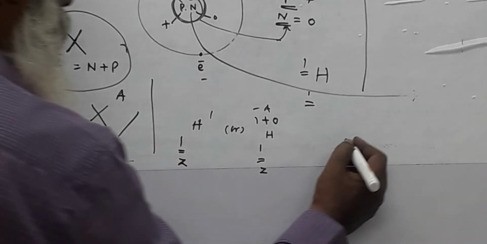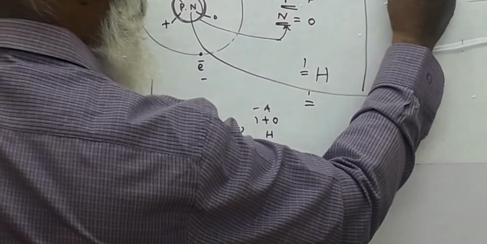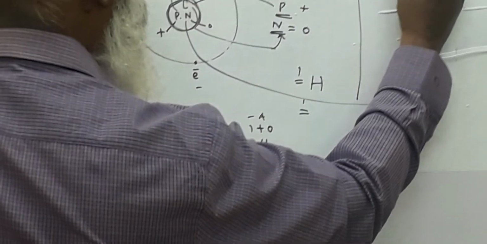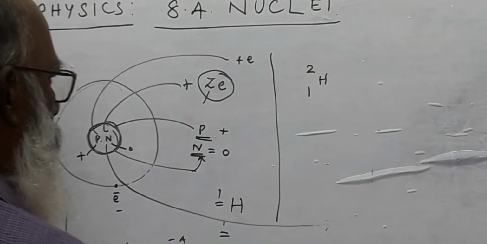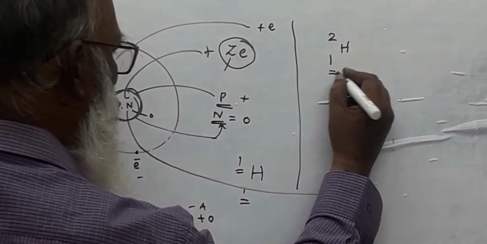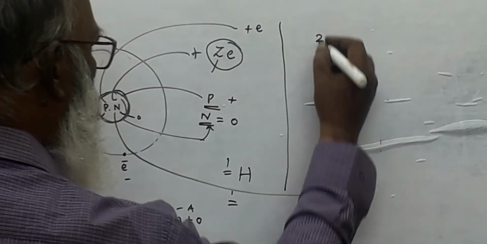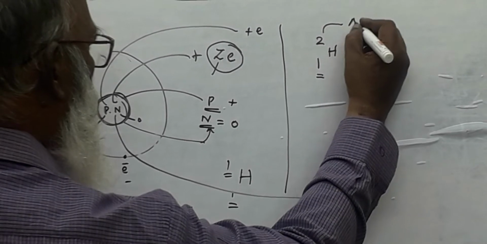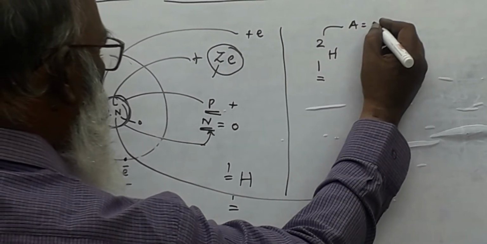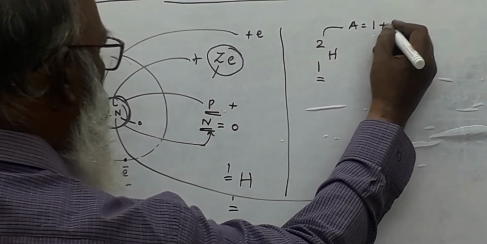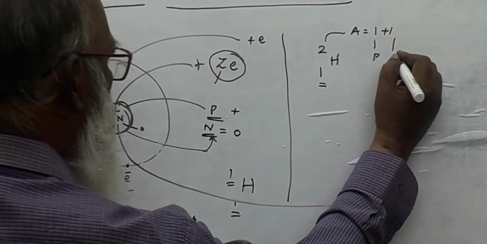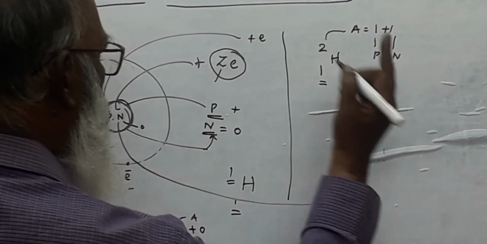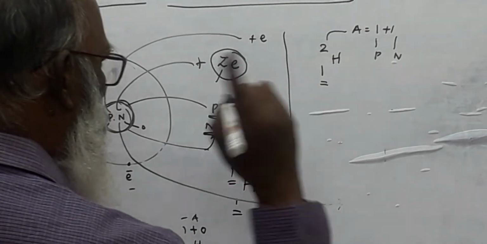Here, suppose you say 1H2. 1H2 means the proton number is equal to 1. Here, as already told, A is nothing but 1 plus 1, that is, 1 proton and another 1 neutron, and the number of electrons is 1.